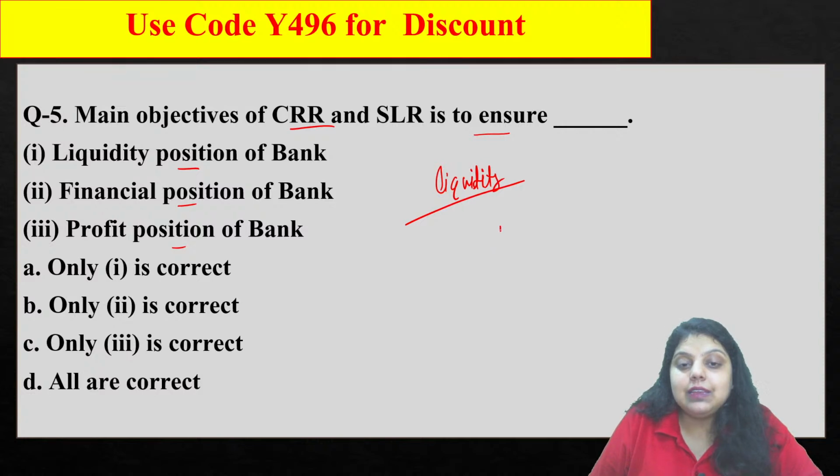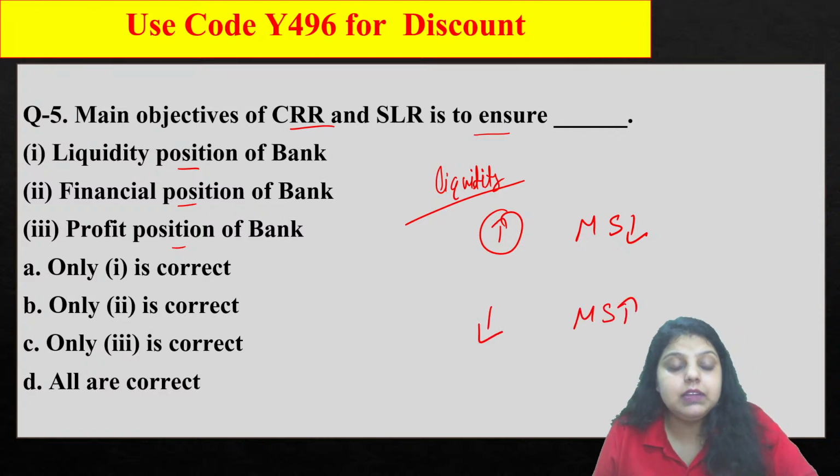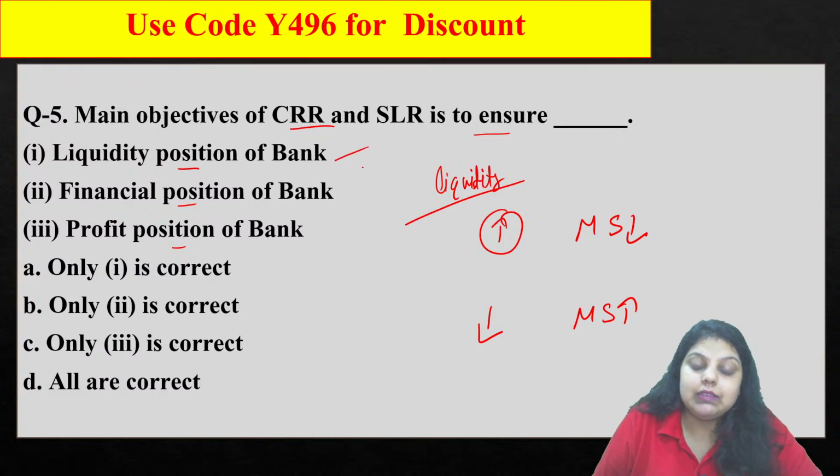If RBI increases the CRR and SLR, it will decrease the money supply in the market. If RBI decreases the CRR and SLR, the money supply will be increased. The liquidity will be controlled with the help of CRR and SLR for the whole banking system. So liquidity position of a bank is correct.